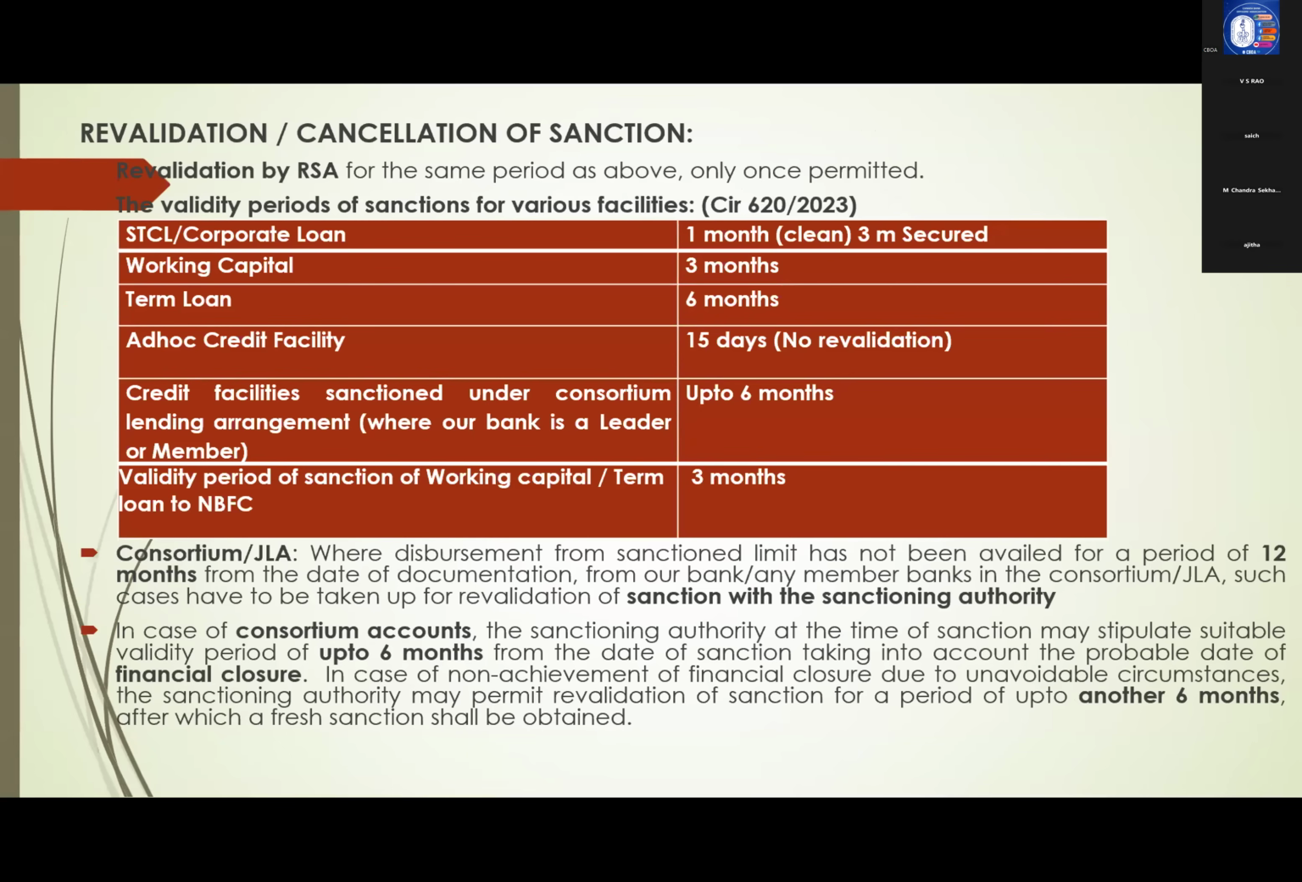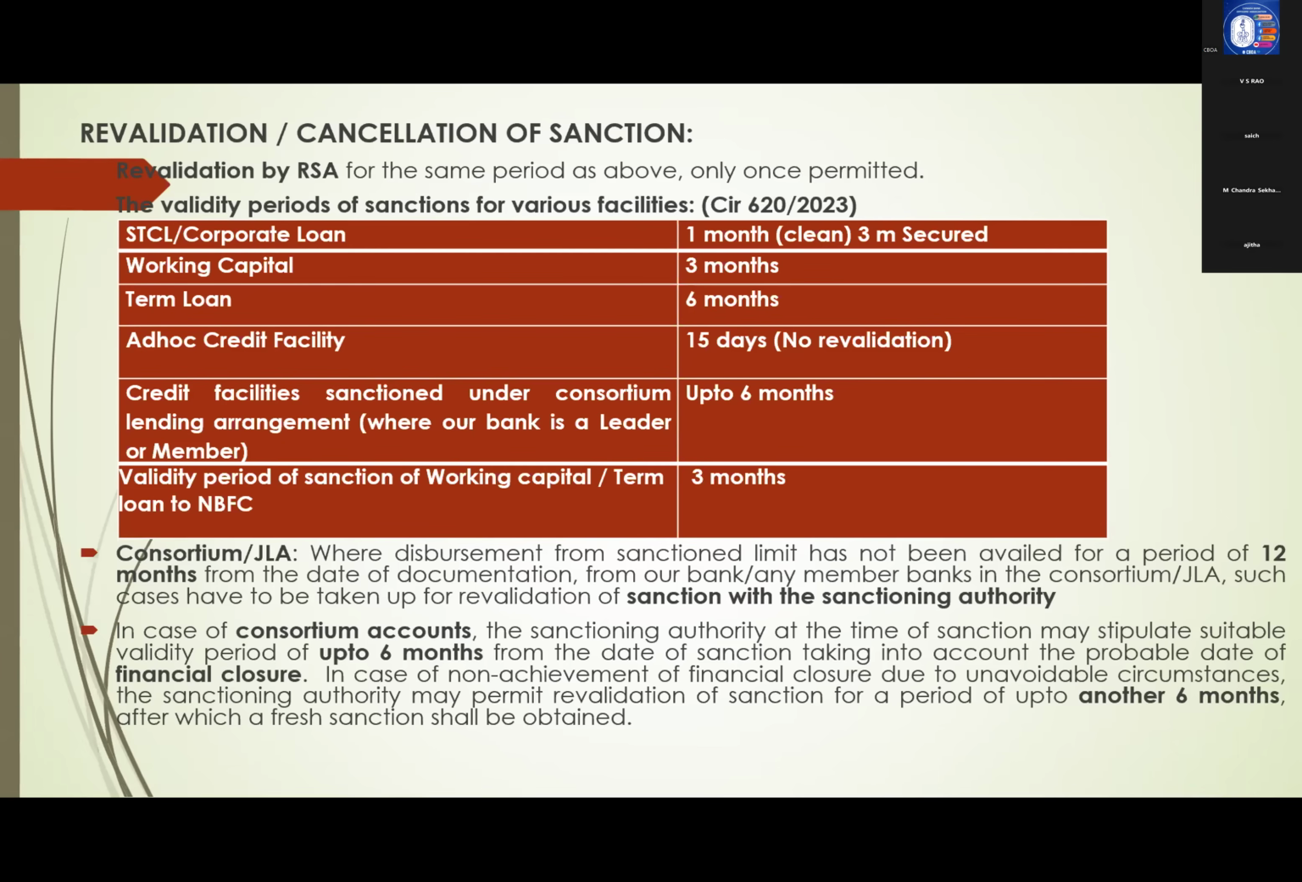STCLs are corporate loan. Clean loan 1 month validity, secured loan 3 months validity, STCLs. Term loans 6 months validity. Again, it will be revalidated by another 6 months. Similarly, ad hoc facility valid for 15 days. Thereafter, no revalidation. And credit facility is sanctioned under consortium lending arrangement, where our bank is a leader or member. Then up to 6 months tenability we will fix.